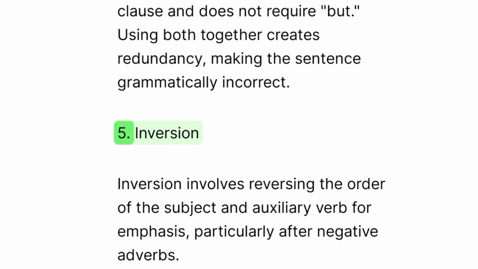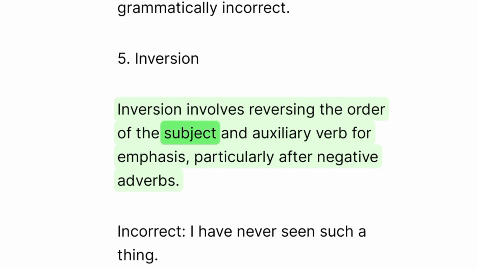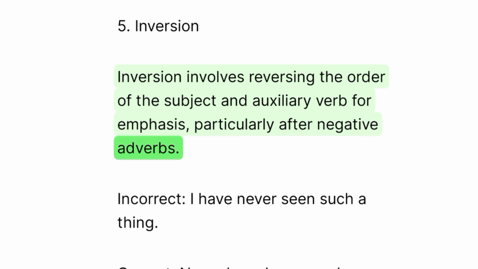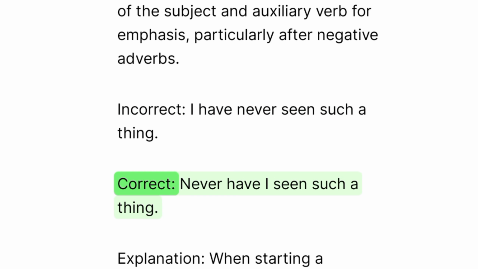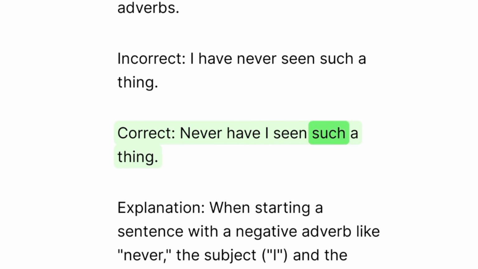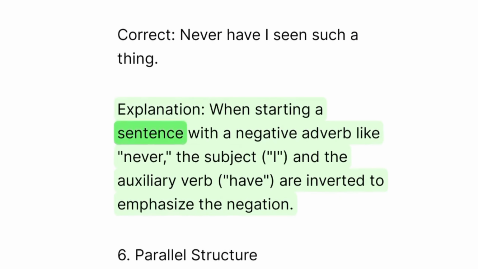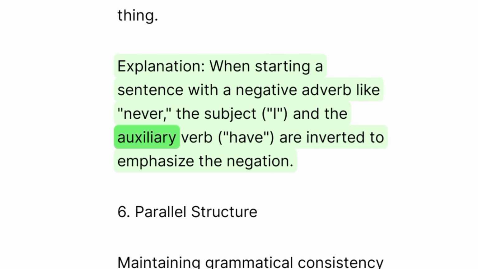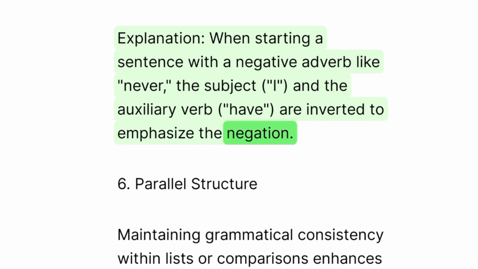5. Inversion. Inversion involves reversing the order of the subject and auxiliary verb for emphasis, particularly after negative adverbs. Incorrect: I have never seen such a thing. Correct: Never have I seen such a thing. Explanation: When starting a sentence with a negative adverb like never, the subject I and the auxiliary verb have are inverted to emphasize the negation.